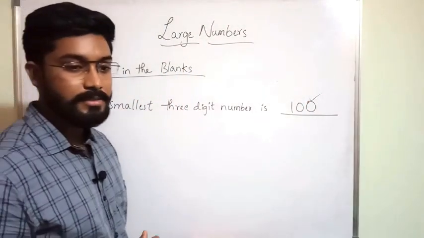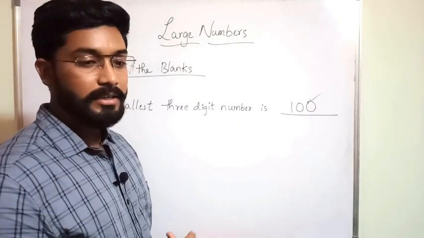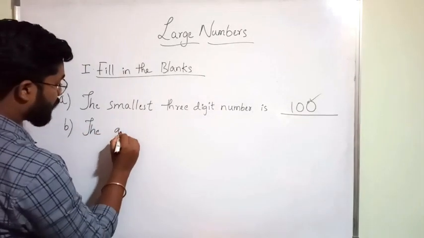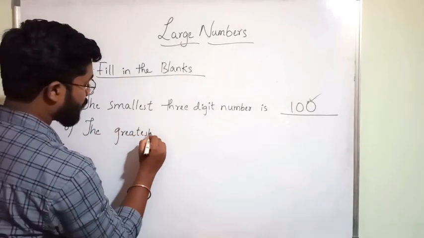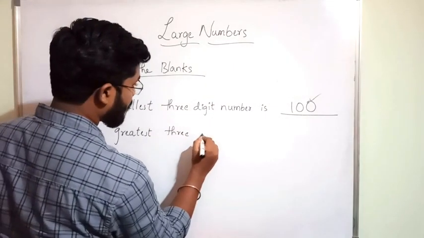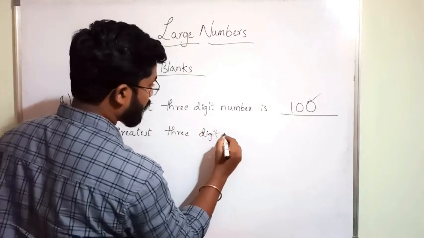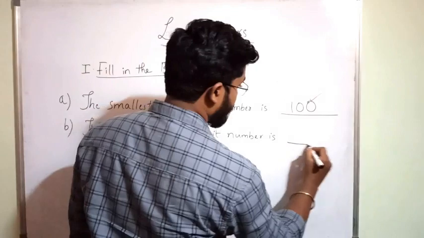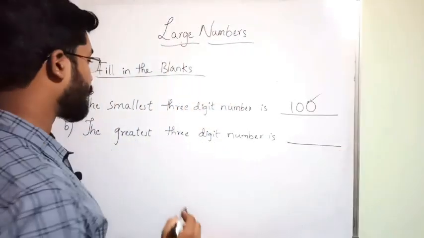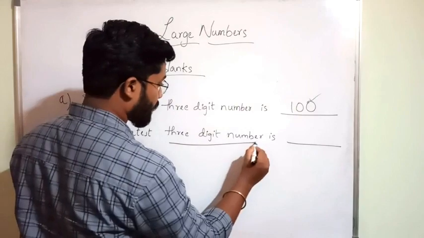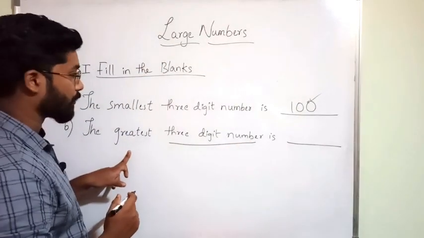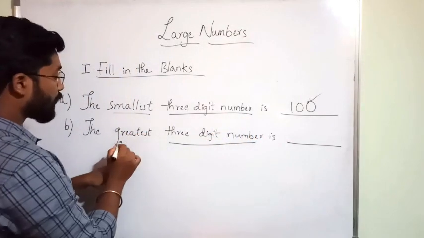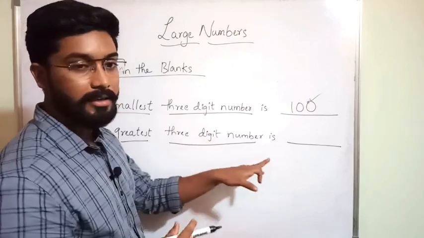The second fill in the blank is: the greatest 3-digit number is. Students, you have to remember one thing. Here he is asking for a 3-digit number. Which one? The greatest 3-digit number. Here you have to see which 3-digit number he is asking about. If you understand this, you will get the correct answer.